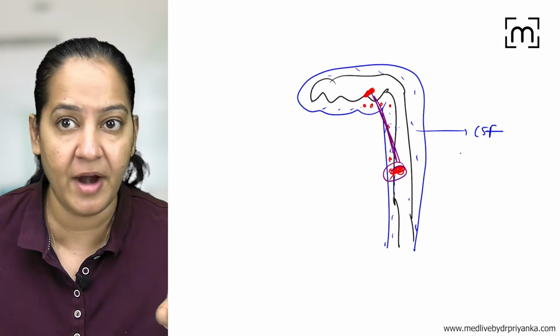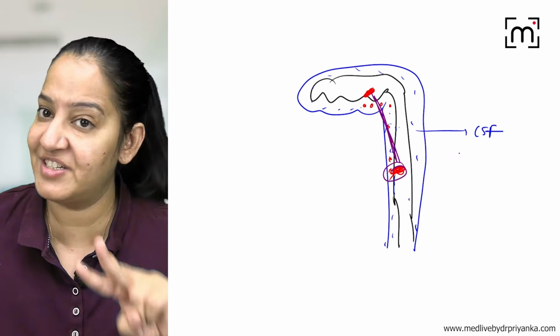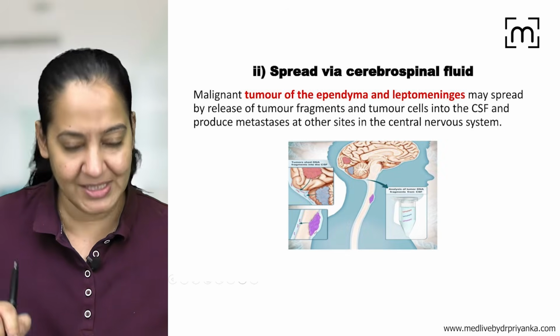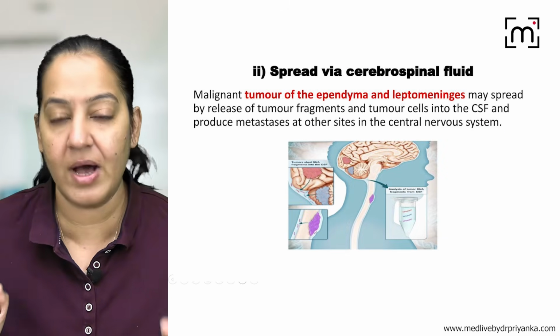And what is the route? Is it blood? No. Is it lymphatic? No. Is it cavity? No. It's CSF. So CSF will also come in this transcoelomic route.